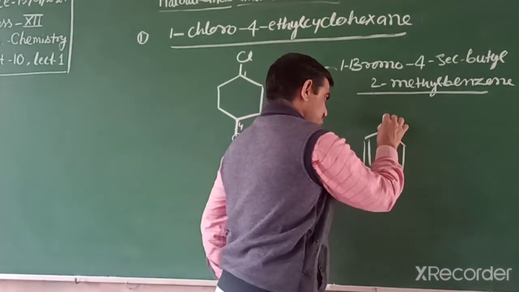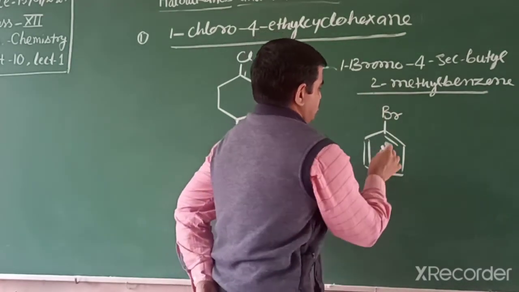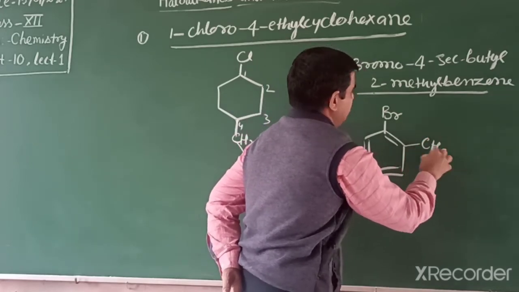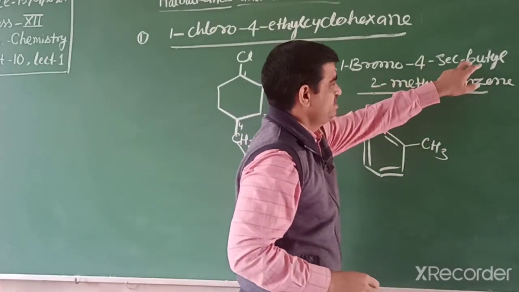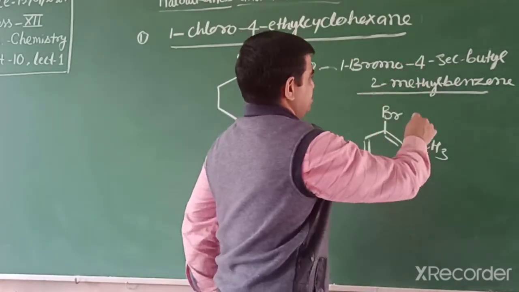If you start from this side, 1-bromo, then 2-methyl, 4-secondary butyl. How can you write secondary butyl?